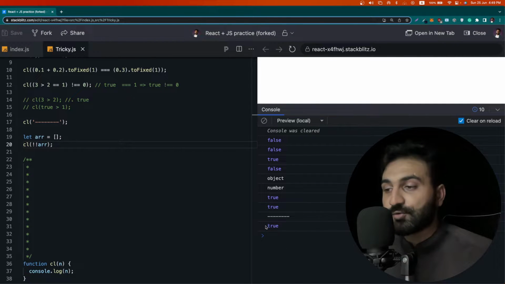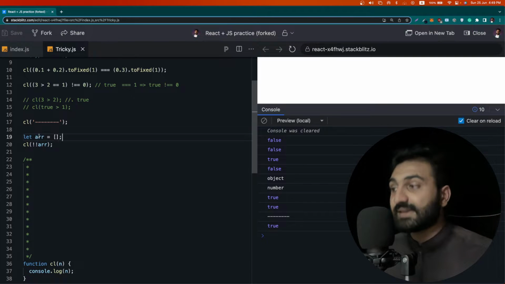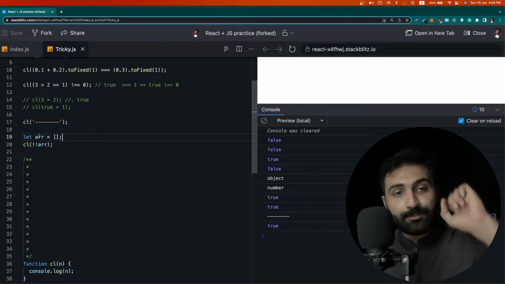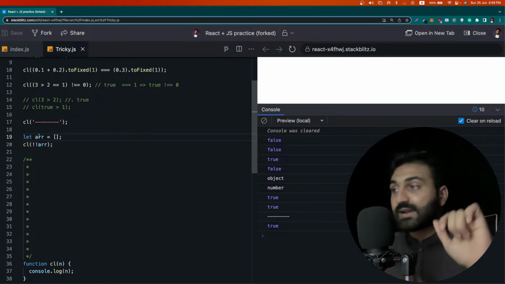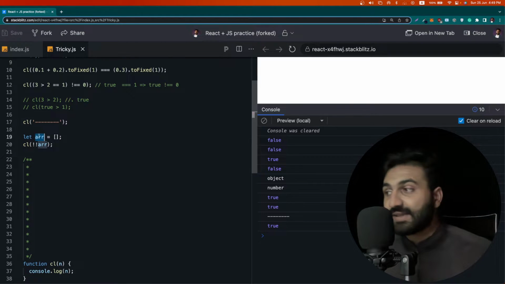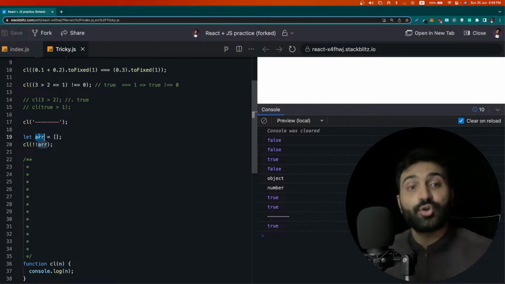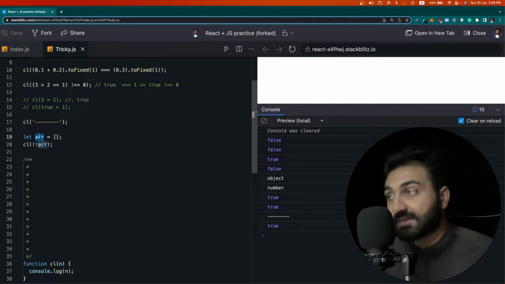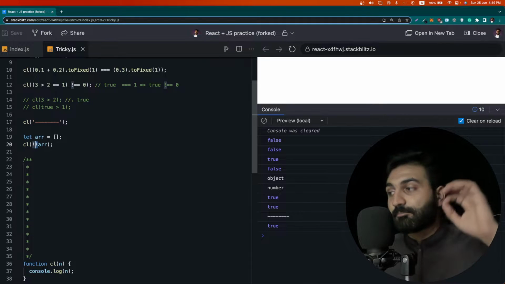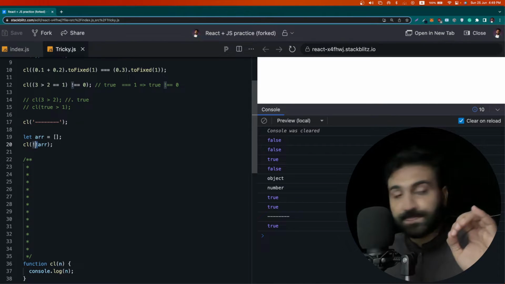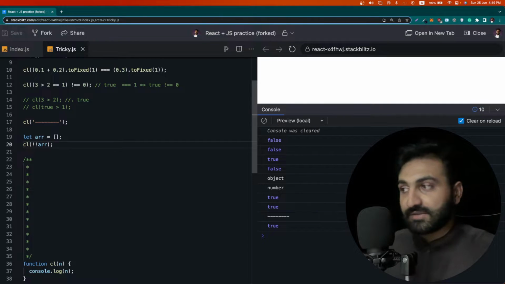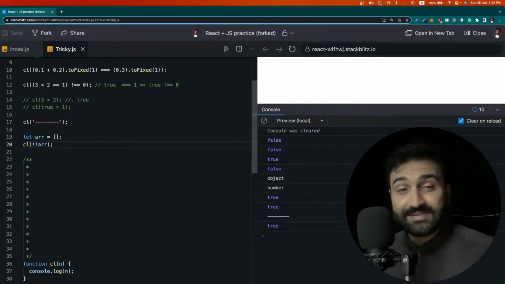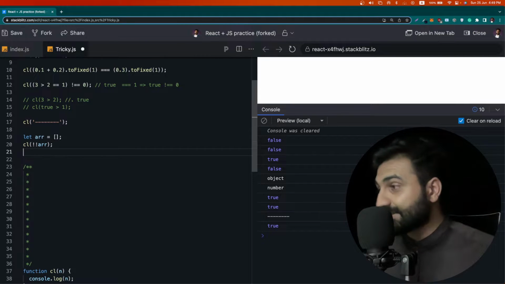This is again true. Why? Because this array is holding a pointer towards the memory section inside the JS engine. So this array does not mean empty. This is holding an address. That's why this truthy checker is calling it true. Okay, so this is it for this question, and now let's move towards our next amazing and interesting question.